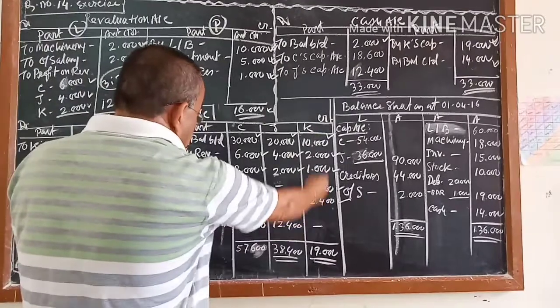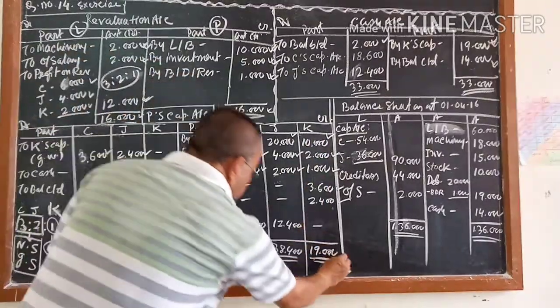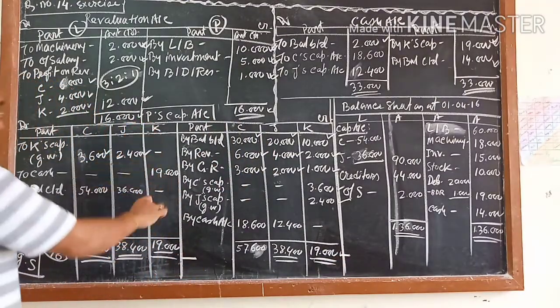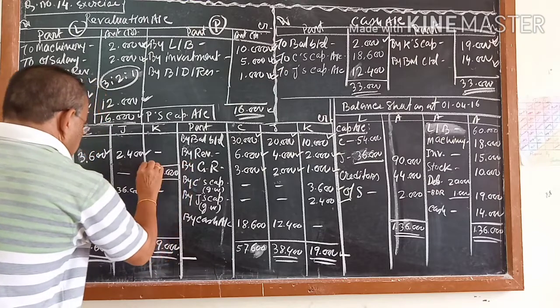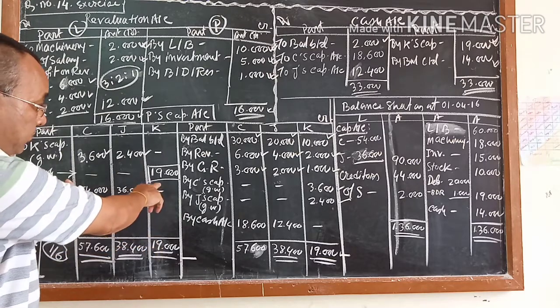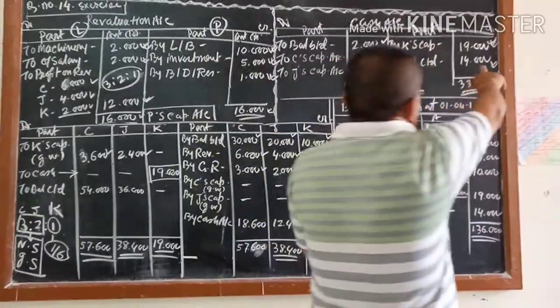All these 5 items are already in K. So if you find the balance, K is coming 19,000, because no debit amount is given, and this is what you have to pay in cash. So this is K account debit to cash. So K's closing balance, you have to pay K 19,000. That is you are getting 19,000.